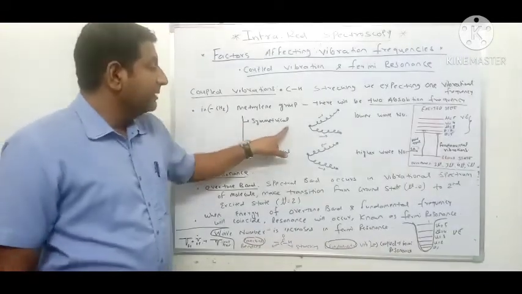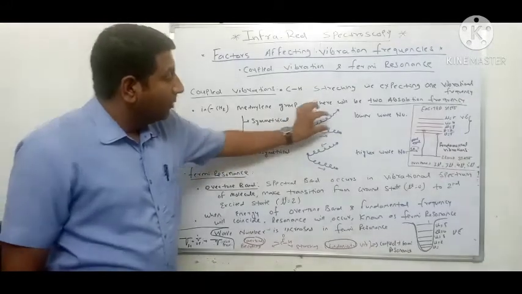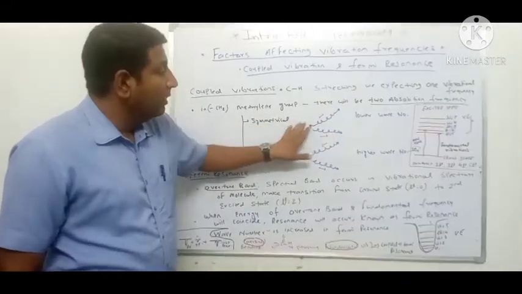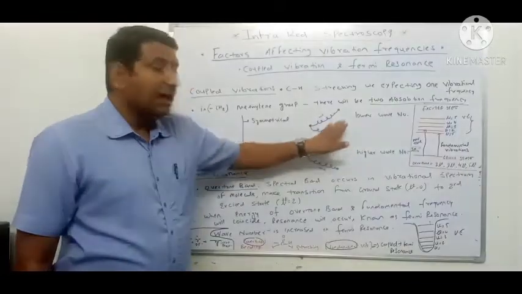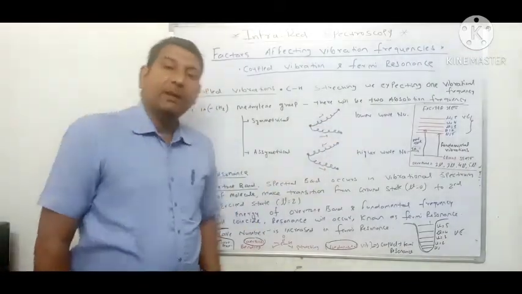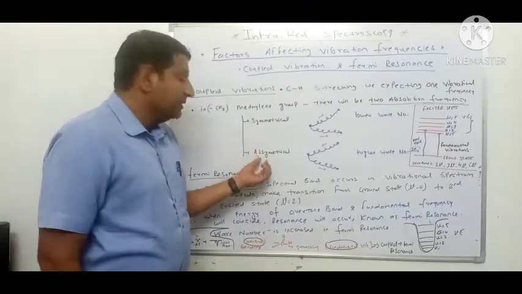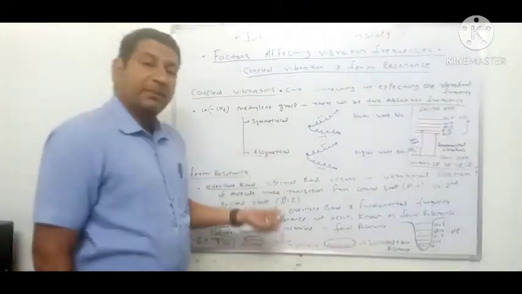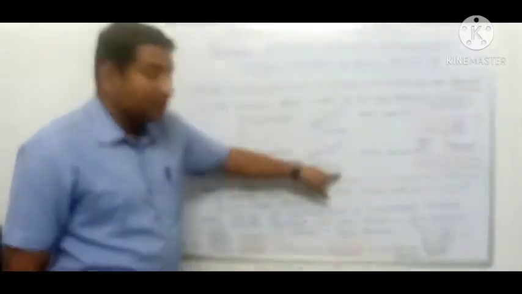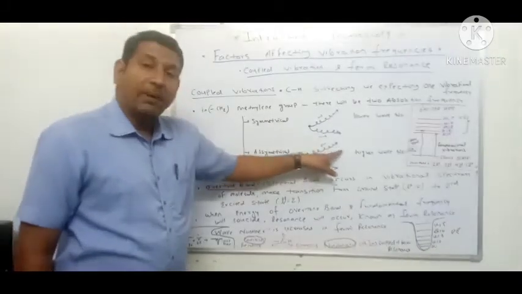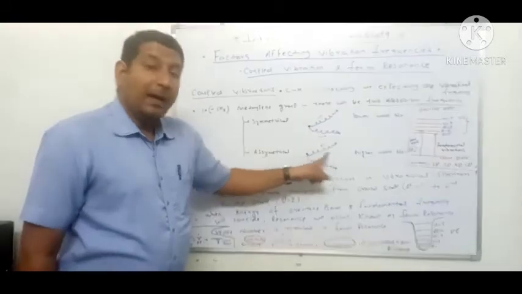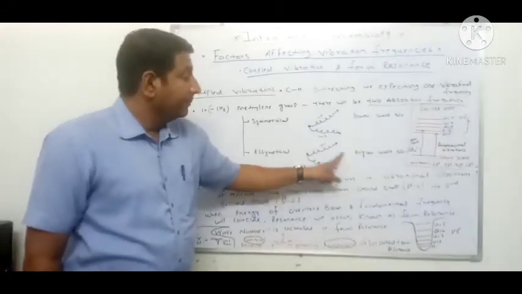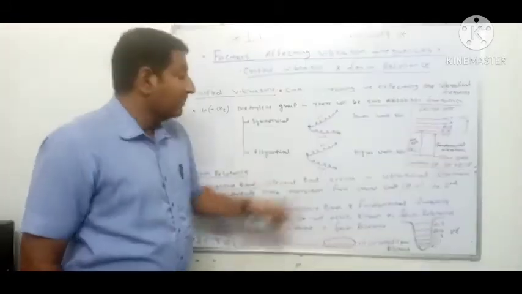In symmetrical vibration, both hydrogen atoms move apart from the central carbon atom, and this is associated with lower wave number. The other is asymmetrical stretching vibration, in which the two hydrogens do not both move apart from the central atom; instead, one hydrogen moves away from the central carbon atom and the other moves towards it.